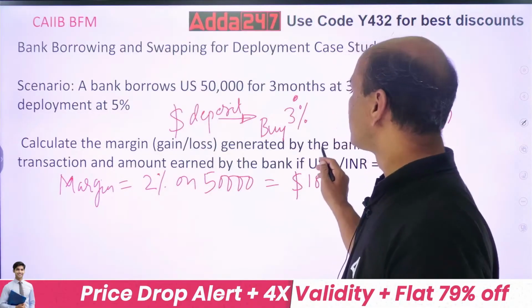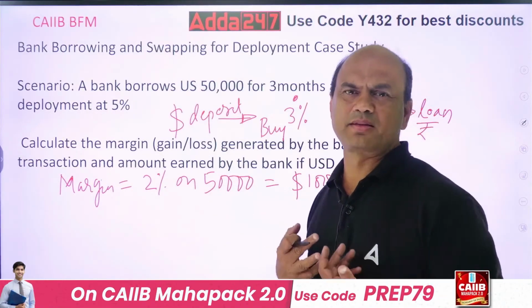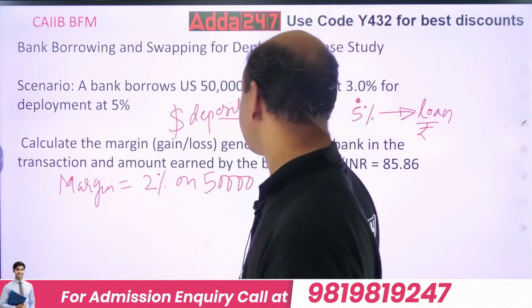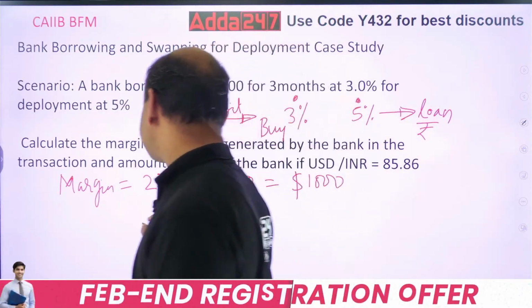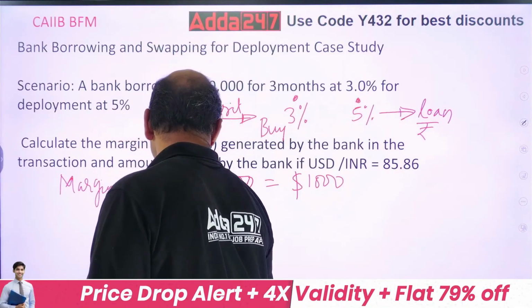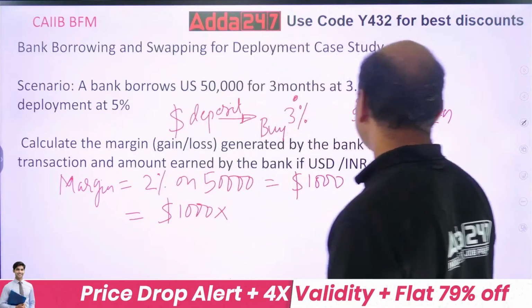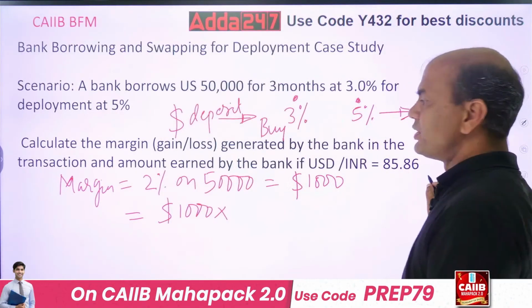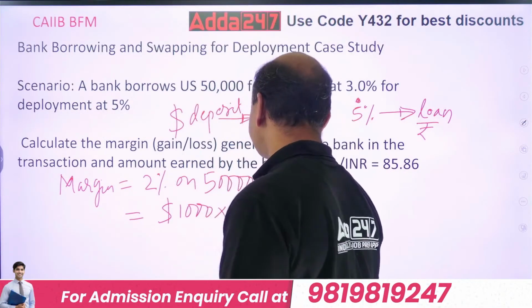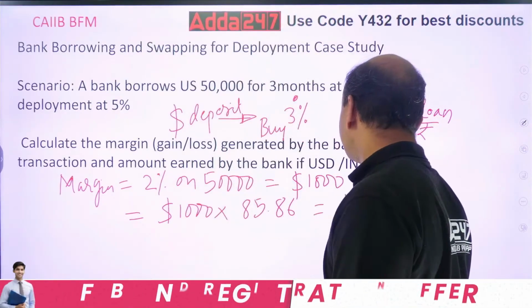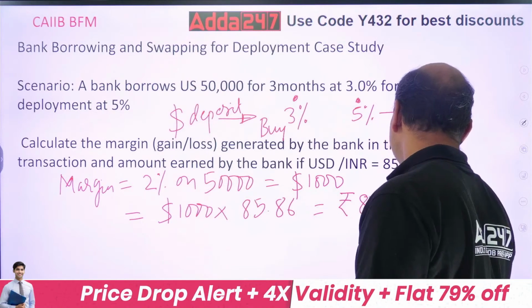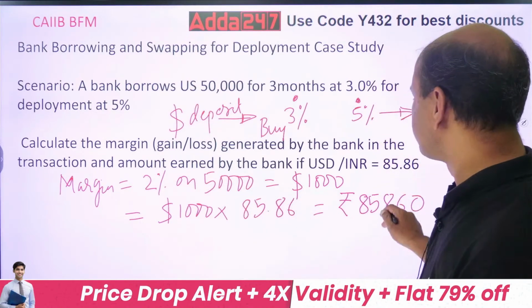But I'll earn in rupees because here I am a bank in Bharat. So my margin will be $1,000 into the rate, which is 85.86. Multiply 85.86 by 1,000 and get the answer. It will be rupees 85,860. This much will be the margin.